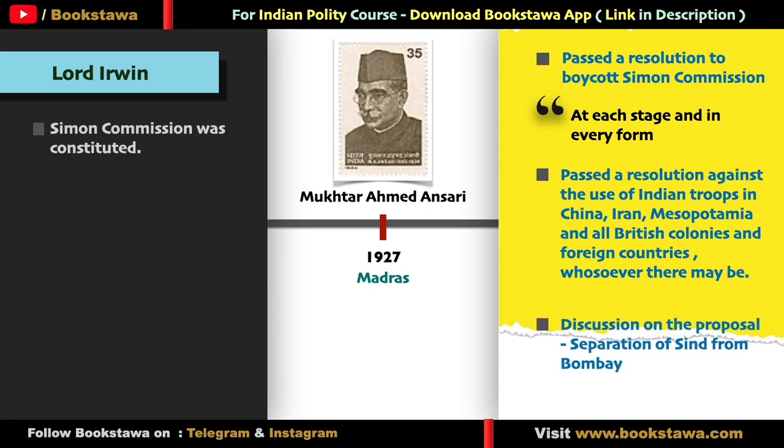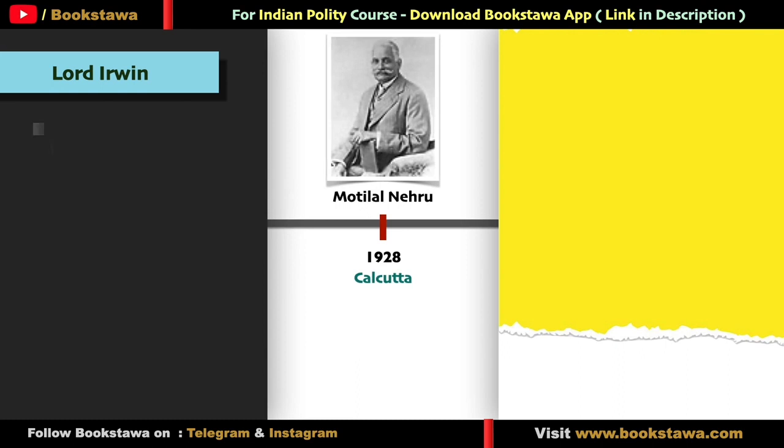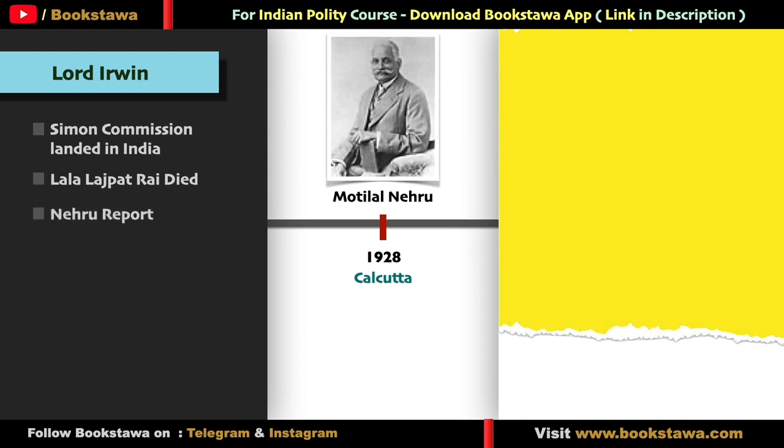The next year, in 1928, the Simon Commission came to India. This commission was opposed everywhere, and in one such protest, Lala Lajpat Rai was badly injured, and due to these injuries, he died. In view of the opposition to the Simon Commission, the British government gave a proposal to the Indians. They said that if you also want to propose a constitutional reform, then the British government will consider the reports given by you along with the Simon Commission. In such a situation, the Nehru Report was prepared under the leadership of Motilal Nehru.